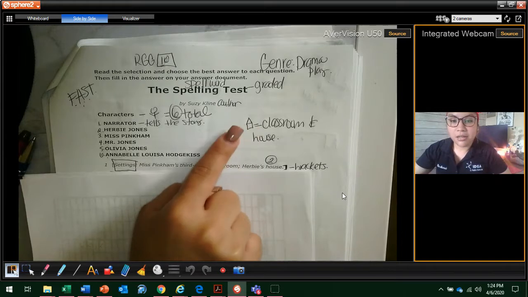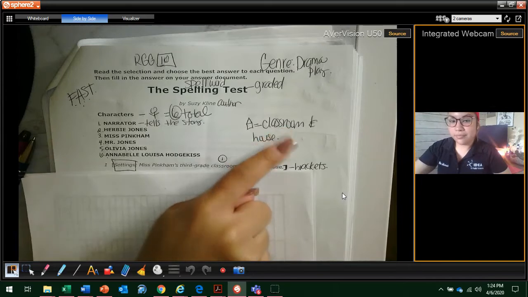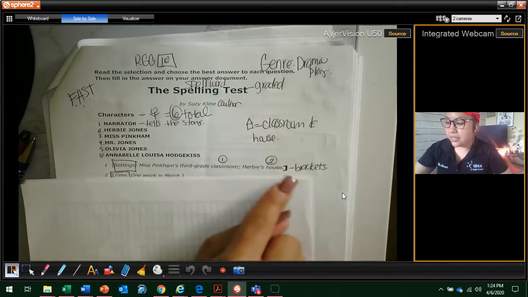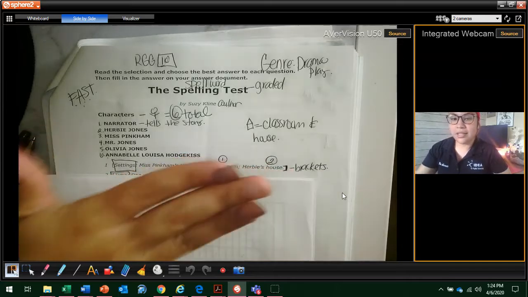So I'm going to come up here and I'm going to draw a little house because that tells me I have 2 settings. What are they? The classroom and the house. And these are called brackets. Okay, so I also labeled them. So anything that I have written, you will write.